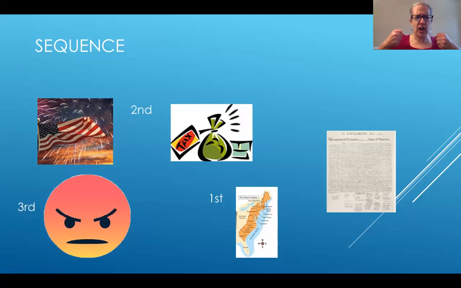Right, many colonists were angry about the taxes. What happened fourth? Very good. Some colonists were so angry, they wrote the Declaration of Independence. It was signed on July 4th, 1776. And now you know what happened last. Every year on July 4th, Americans celebrate Independence Day, or America's birthday. Okay, next we will read a poem to learn more about the story of July 4th, 1776.